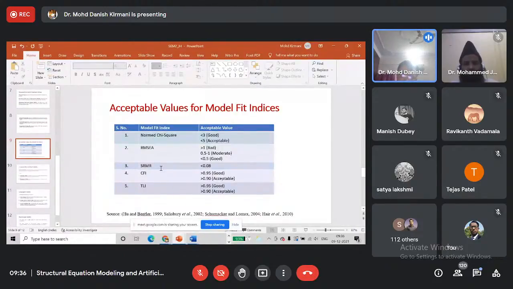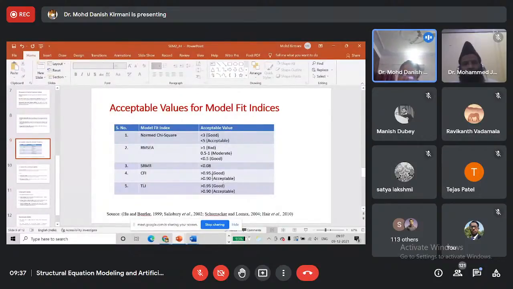For SRMR, the value should be less than 0.08. If it is more than 0.08, we will not accept the model. For CFI, if the value is greater than 0.95, then model fitness is good. If it is between 0.90 and 0.95, we can still accept the model.